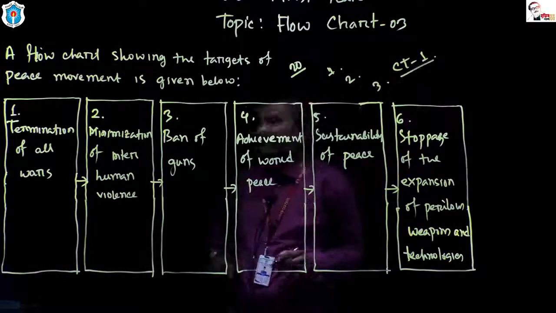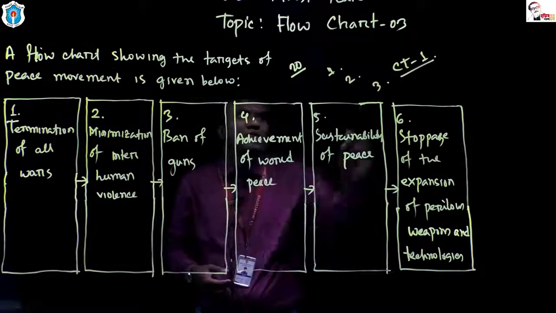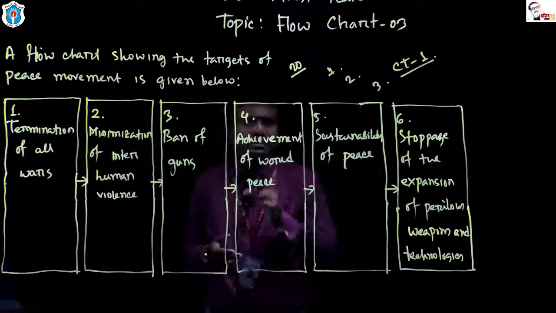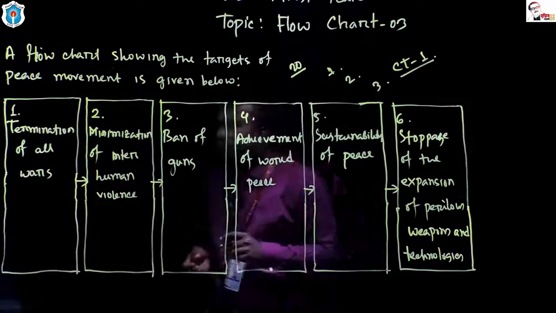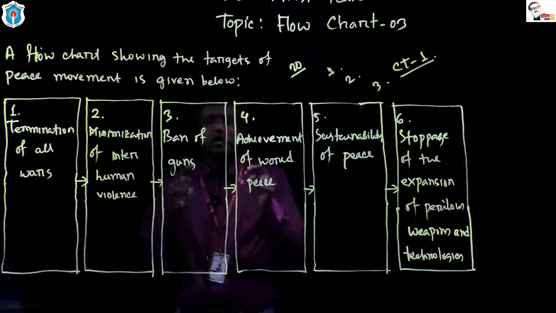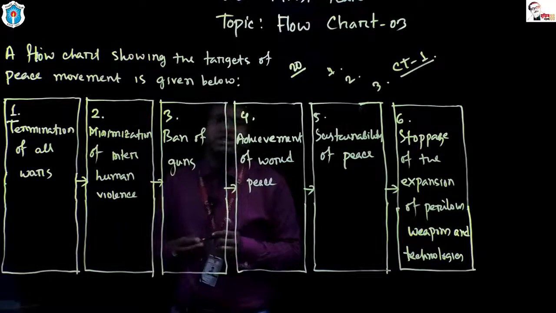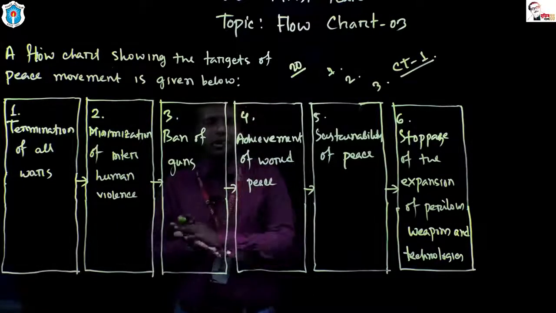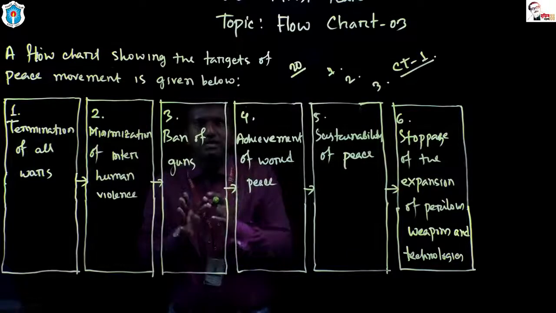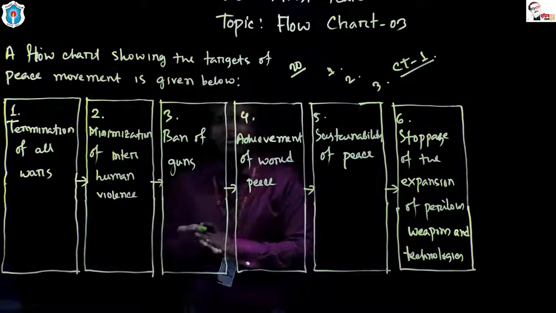CT1. Dear students, we are heading towards CT1 and the syllabus is related to Unit 1, Unit 2 and Unit 3 of your English for Today book, and there will be 2 grammatical items. One is article and another is preposition. From article and prepositions there will be 10 marks, and from these 3 units, there will be 10 marks. So in total 20 marks.